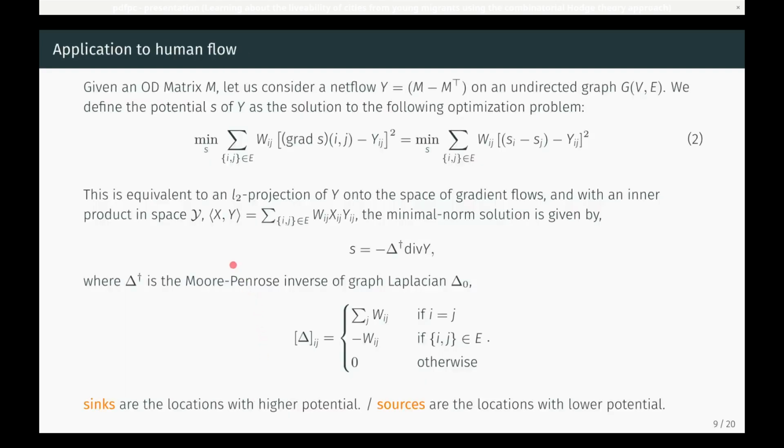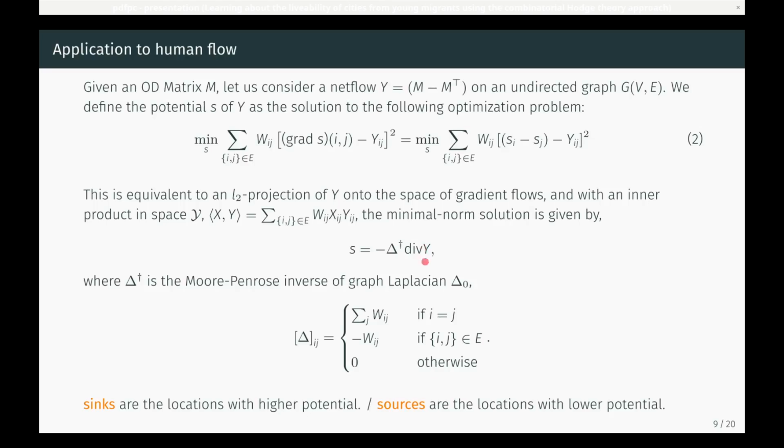Next, we apply this decomposition to migration data. Migration data is given as an OD matrix. We first compute the net flow. The potential is defined as the solution to the following optimization problem. This is simply the weighted least squares, and can be solved by projecting onto the image of gradient.